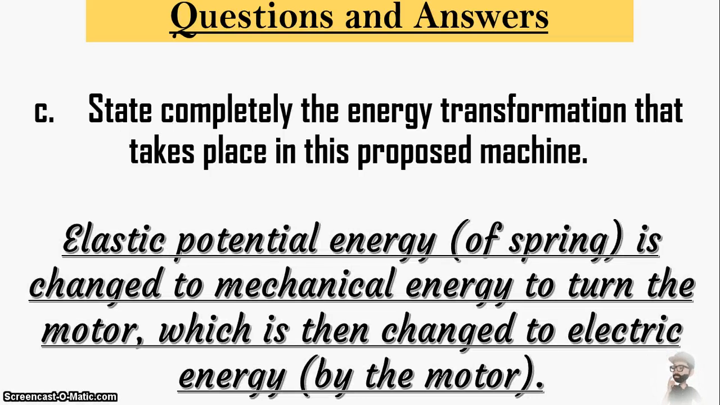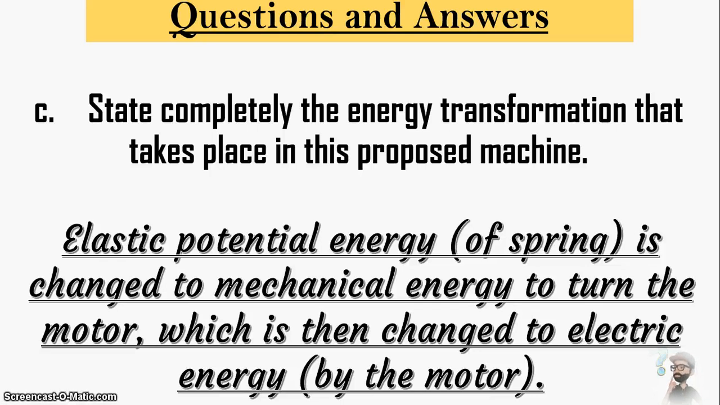Elastic potential energy is changed to mechanical energy. You can see the spring oscillating and then turning the piston and cylinder. That's mechanical energy. What happens as the piston cylinder turns? You see it turns a disc there. If you go over the video again, you see the disc turning. That's still mechanical energy.